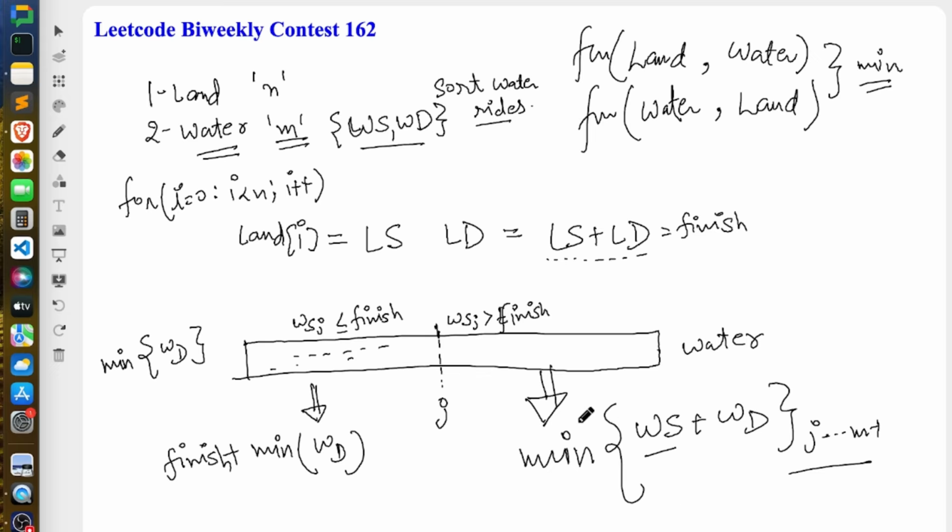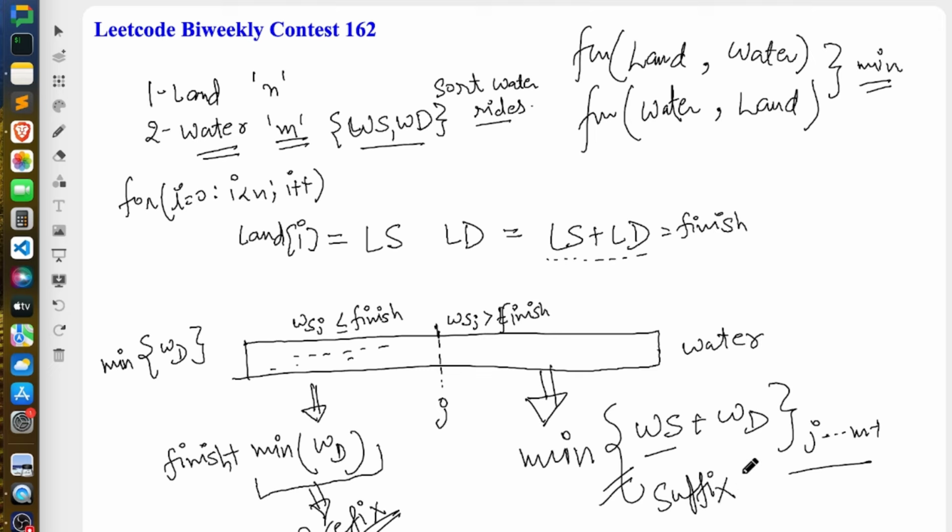Now to implement this, there are two important things. One is to find the minimum duration in a range, which will be done using a prefix array. I would highly recommend learning how to build prefix and suffix arrays. The other will be done by storing information in a suffix array.